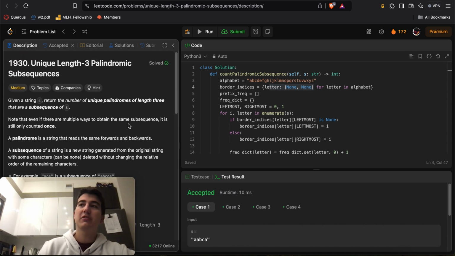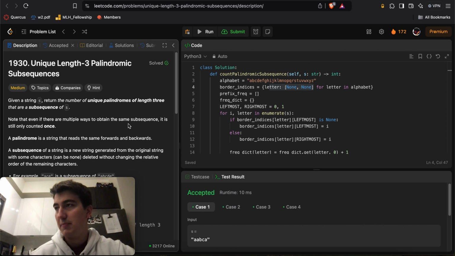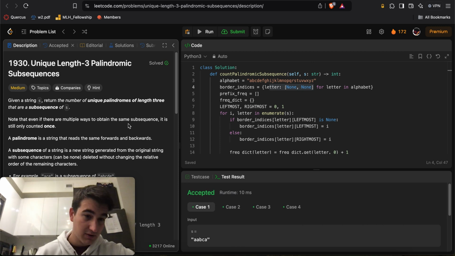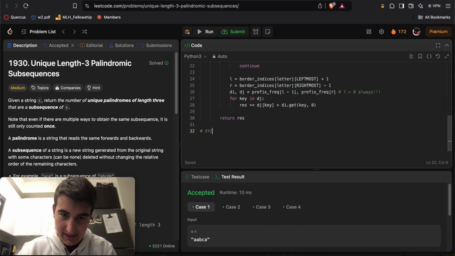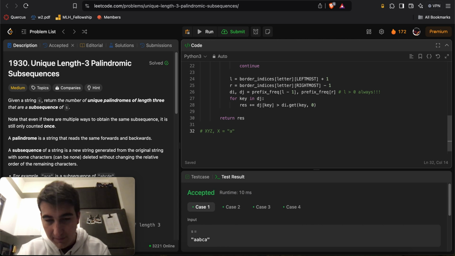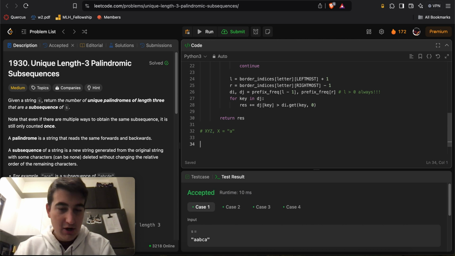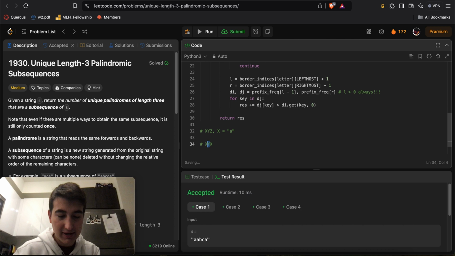The very first thing I realized is, when you're talking about palindromes of length 3, it's fixed, right? You have 3 letters. We'll call them X, Y, and Z, and we don't know what these letters represent. What you need is for the first to be equal to the last. You don't care about Y itself, but the pattern you need to follow is something like X, Y, X, right? So Y could definitely be X.